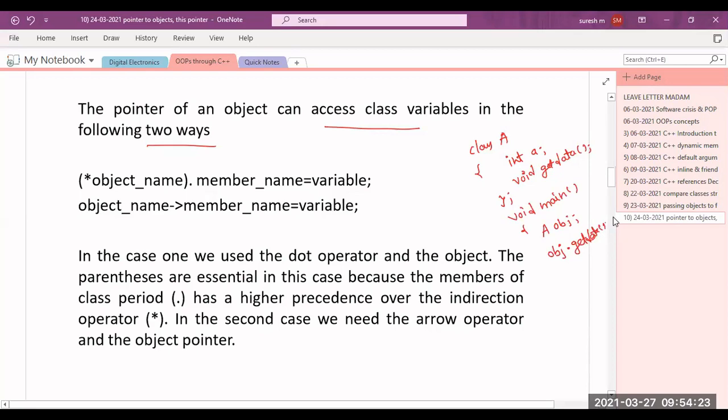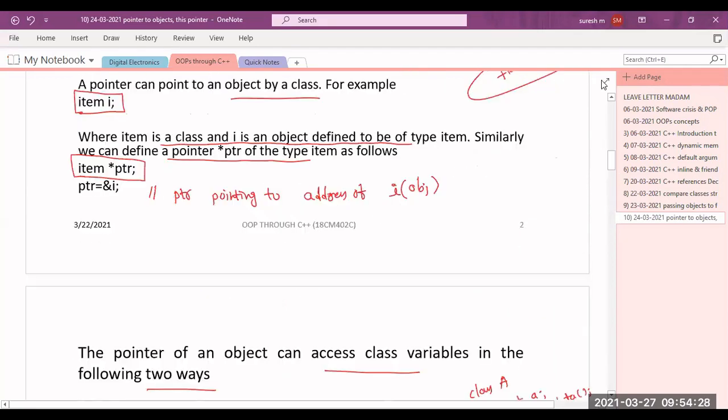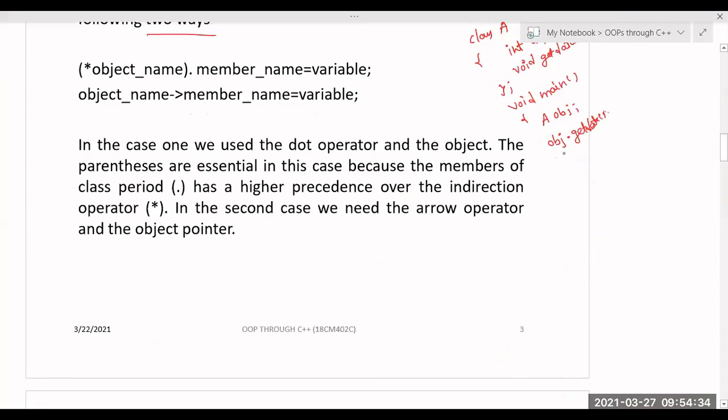Normally we will access it in this manner, obj dot get data. But using pointers, say A star ptr, you have to create it like this. Now ptr is a pointer which is pointing to the address of this object. Now if I want to access get data using ptr, how do you do it? Yeah, arrow. Very good. ptr arrow get data.